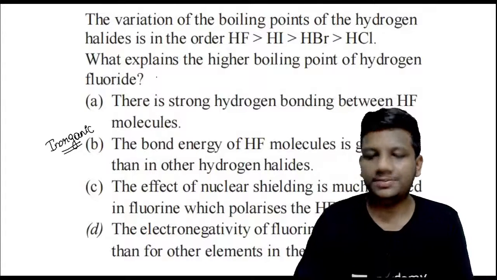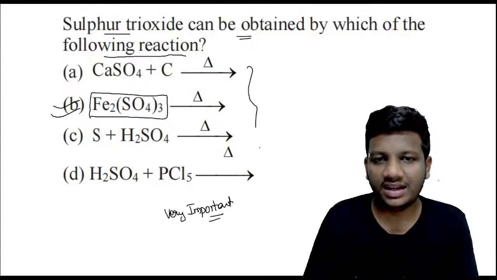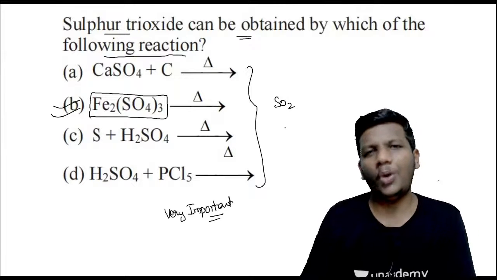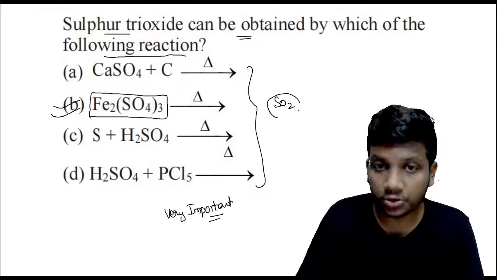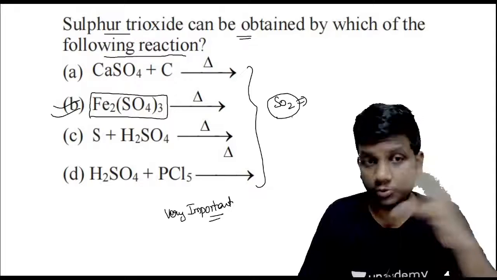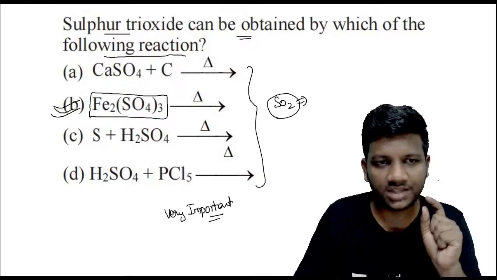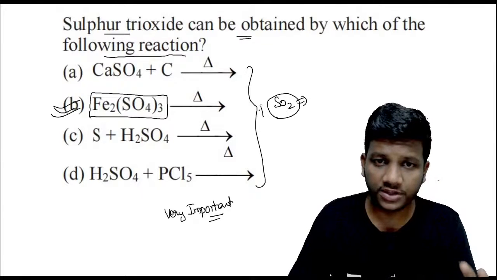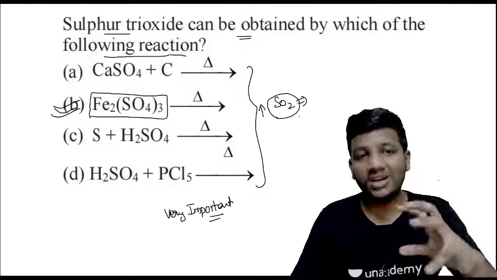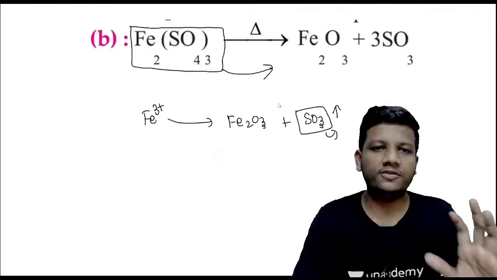Okay, the other three reactions will evolve SO2 gas instead of SO3. If you analyze the p-block elements, SO2 is very important. They have clearly given in NCERT that most of the reactions will release SO2. Only some peculiar reactions will give SO3, that is our Fe2(SO4)3. SO2 is very important, guys. From the CBSE as well as 12th board exam point of view, SO2 is important, but they have asked it a little bit trickily. You need to remember SO2 as well as SO3. Okay, fine, we will come back.